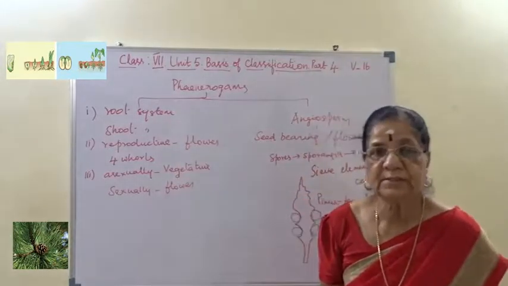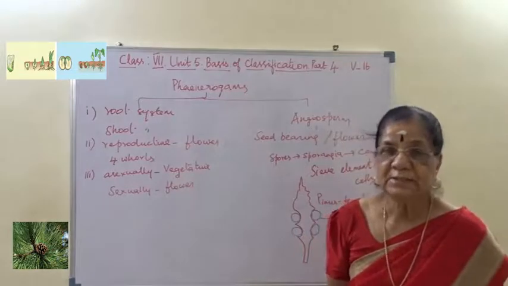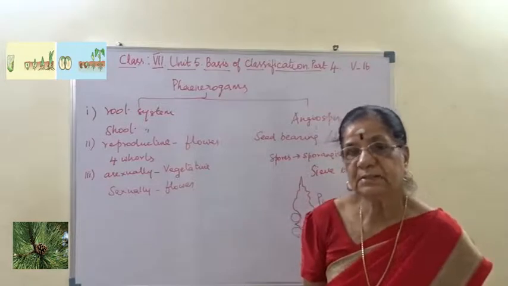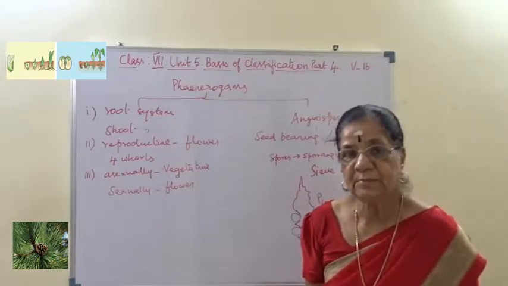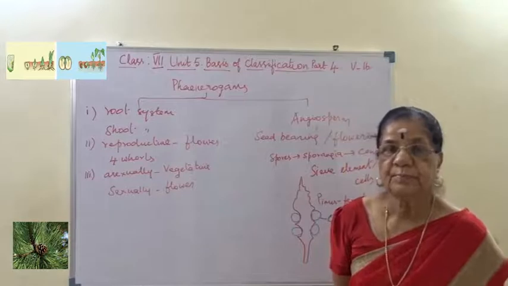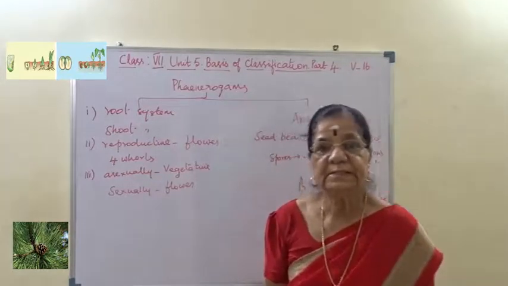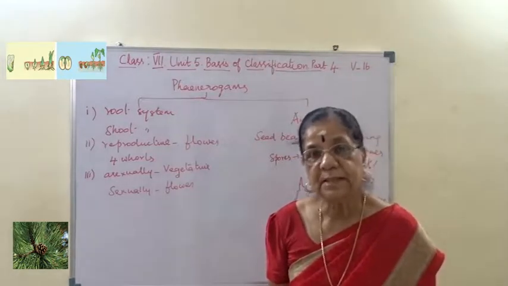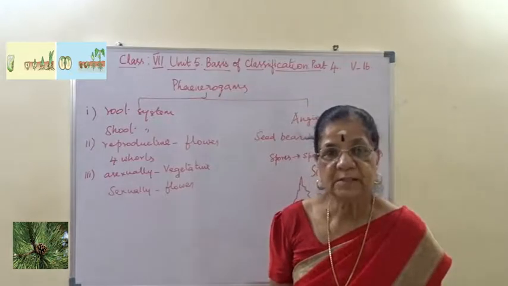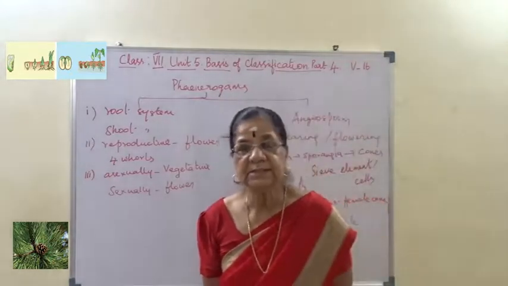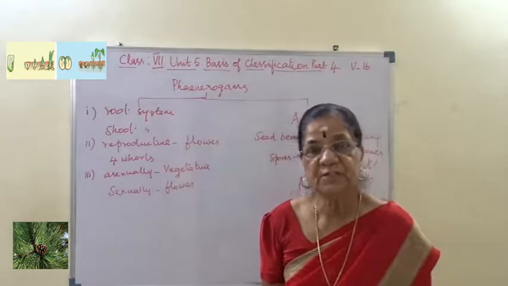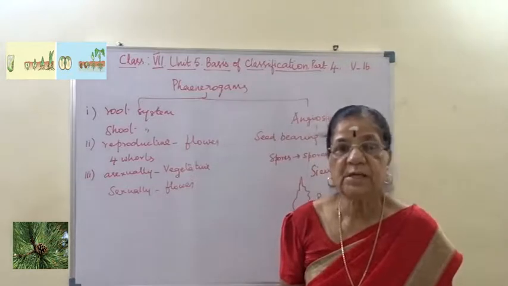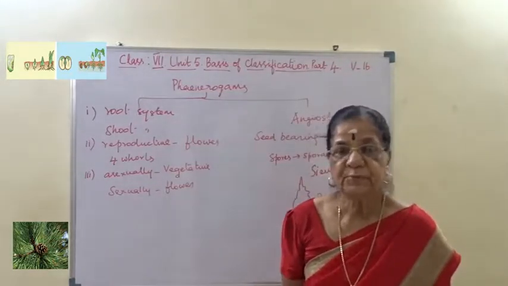For asexual method, normally it is vegetative propagation. We studied this in root modification: under mechanical support, prop root, stilt root and climbing root. Then for gaseous exchange, pneumatophores, respiratory root or breathing root. Then haustoria or sucking root, and epiphytic root.